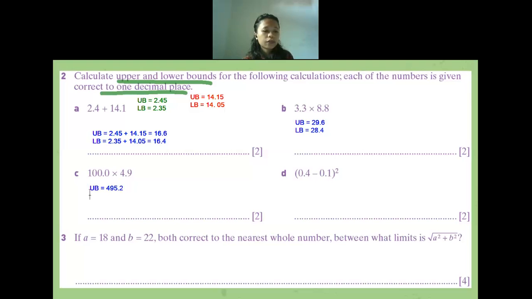Sorry, I made a wrong calculation. 495.2, correct. And then for the lower bound, how many will it be? 484.8. Okay, is there anyone confused or having difficulties?